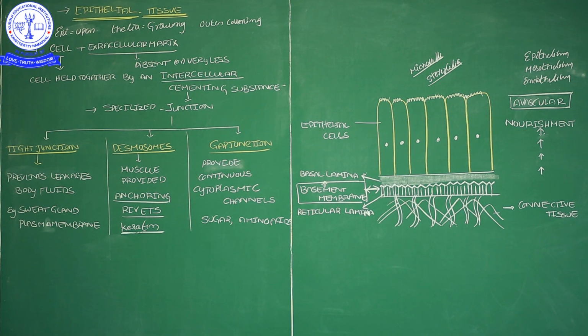In this video, we discussed the structure and arrangement of the epithelial tissues, and the epithelial tissues joined with what type of cementing substances: tight junctions, desmosomes, gap junctions. Before this, in the structural organization introduction, we discussed what the different types of tissues present in the animal body are, that we discussed.